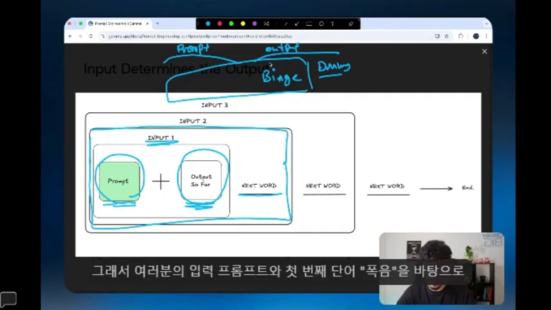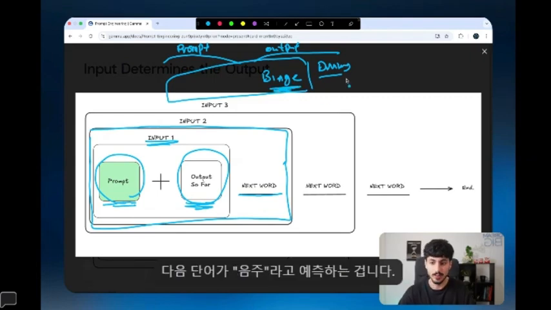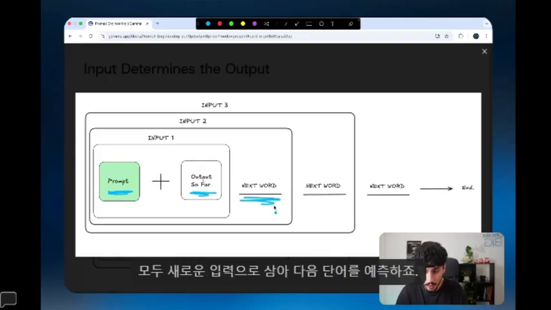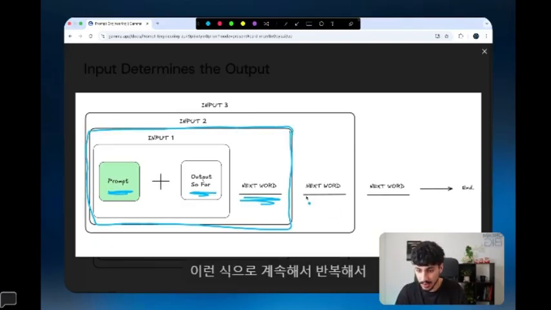Based off your input prompt and the first word, which was "binge," it's predicting that the next word is "drinking." And then what happens is it grabs the prompt plus that output, plus the word it just predicted, and now uses all of these as the new input to then predict the next word.